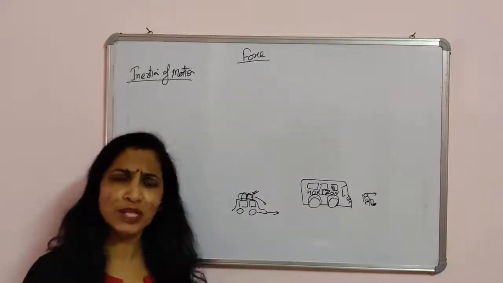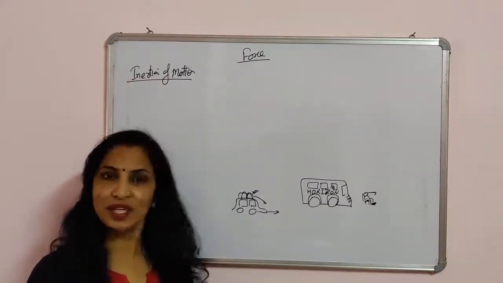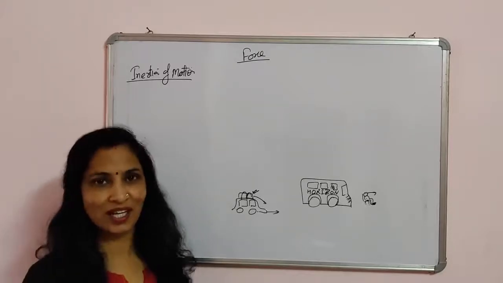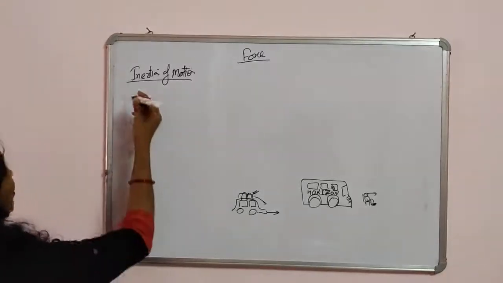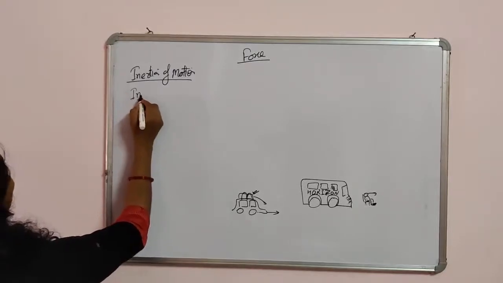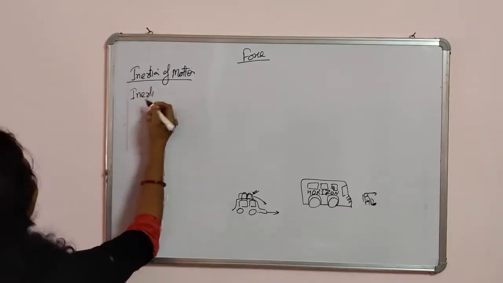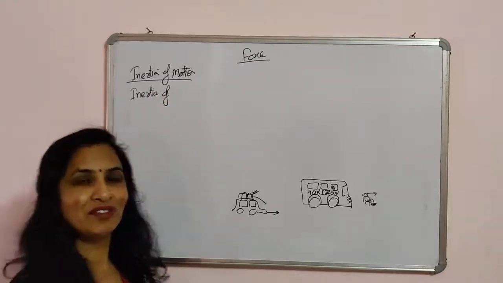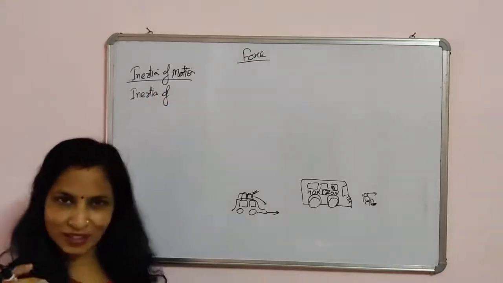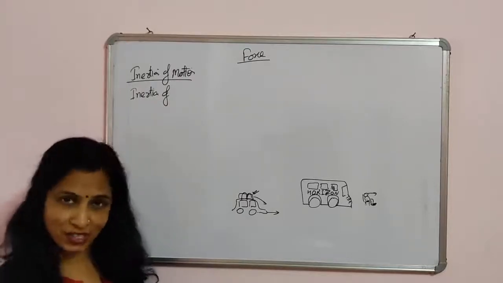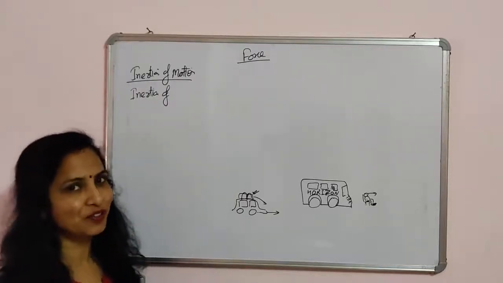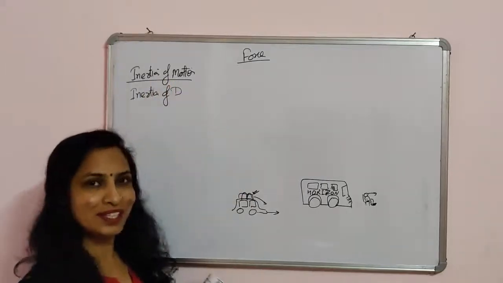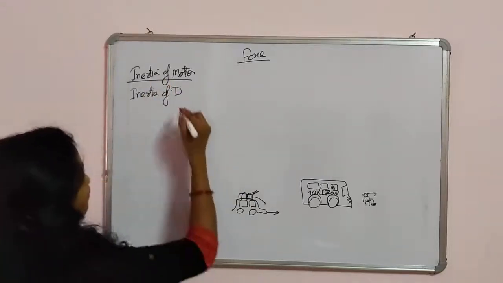There can be more examples of inertia of motion, and you can tell me what different examples you have seen in your daily life. Now again, I am going to explain the inertia of direction. I told you that we have divided the law of inertia into three parts: inertia of rest, inertia of motion, and inertia of direction. All of these are included in the law of inertia.